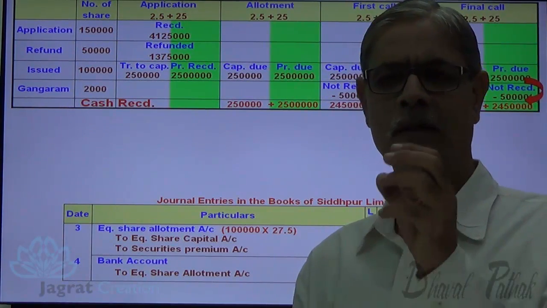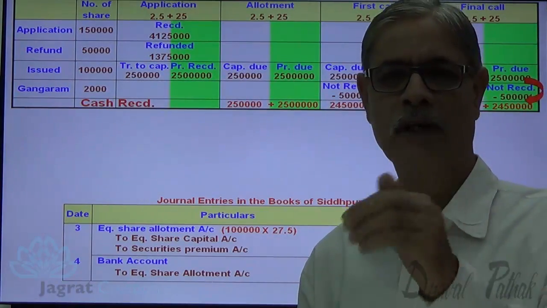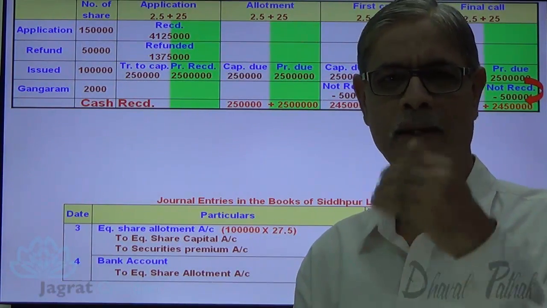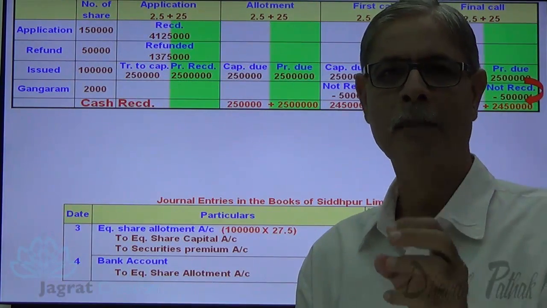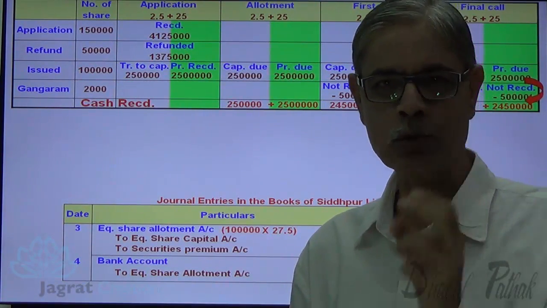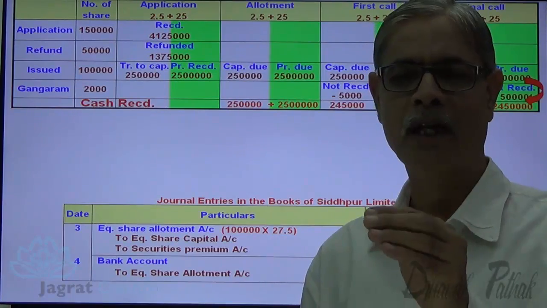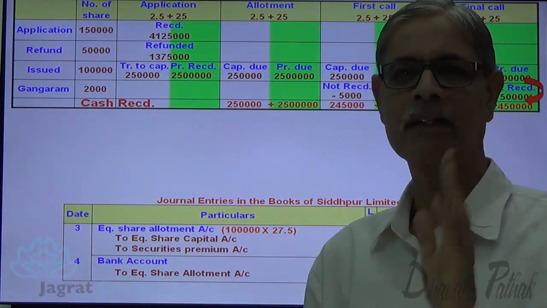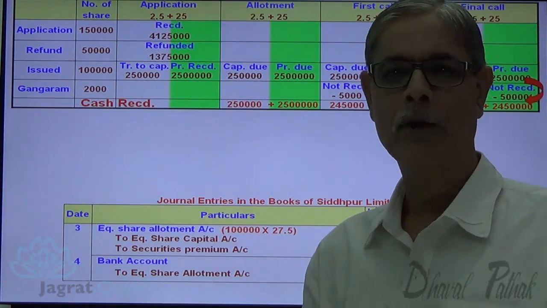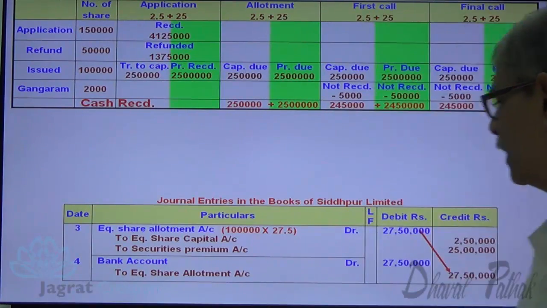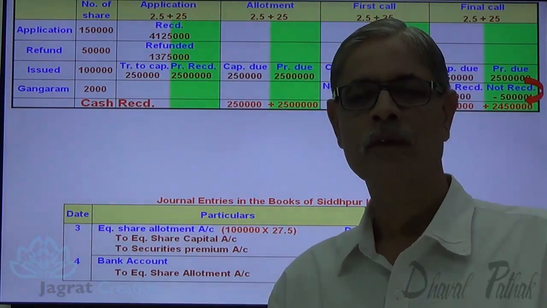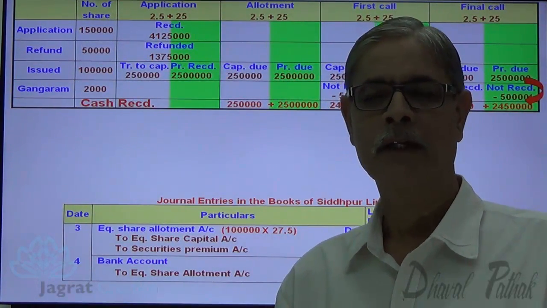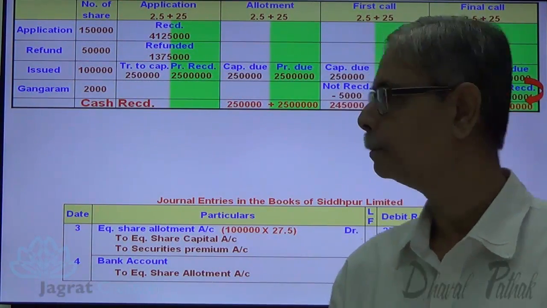So all the applicants who were allotted shares and became shareholders have paid the amount due on allotment, which has two elements, capital element and security premium element. Everything is received. So bank account debit to equity share allotment account credit. See, equity share allotment account is closed. So no balance is left in equity share allotment account. Now I want to take care of first call.